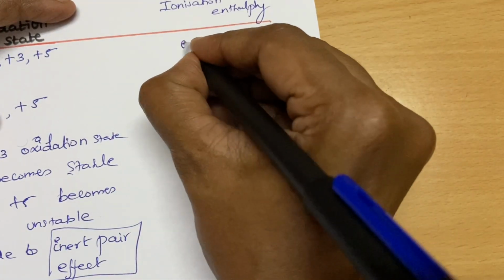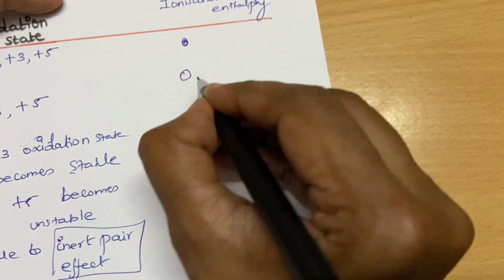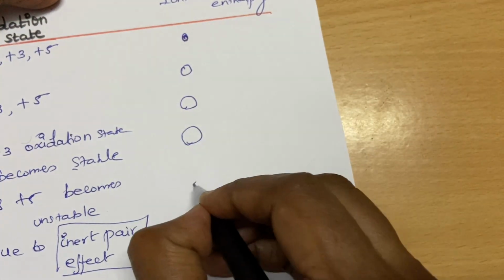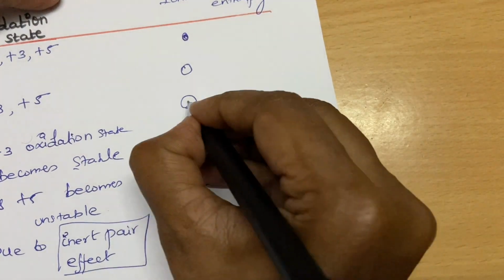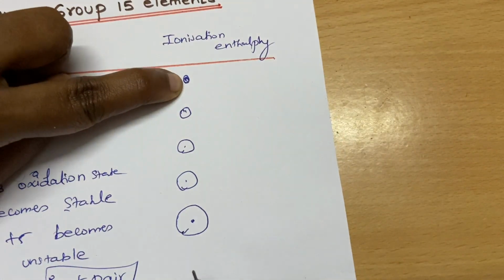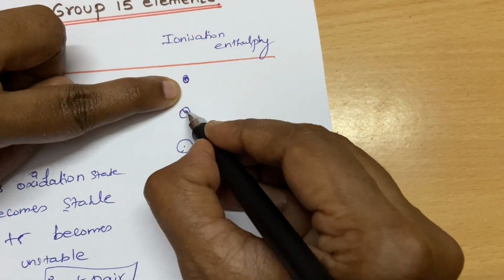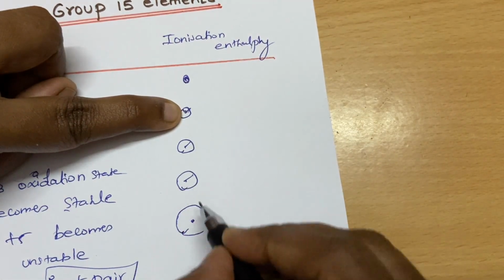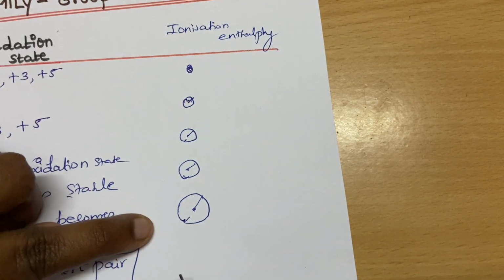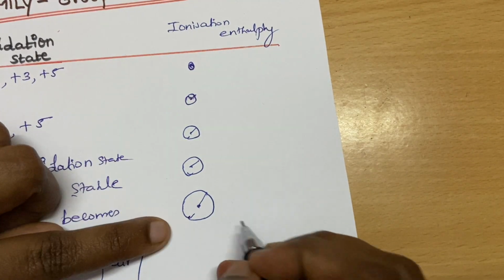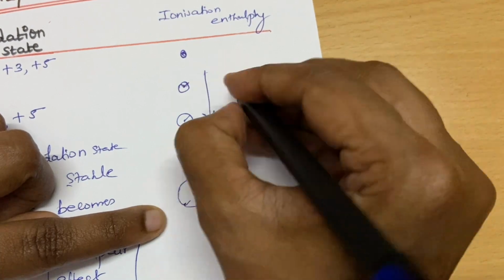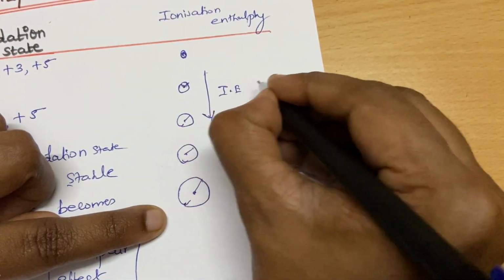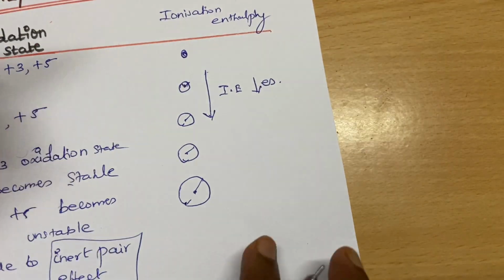From nitrogen to phosphorus, when moving down the group, the size of the element increases. So the distance between the valence shell and the nucleus increases, and you need to supply only less energy. So while moving down the group, the ionization enthalpy decreases. Okay, so this is the pattern.